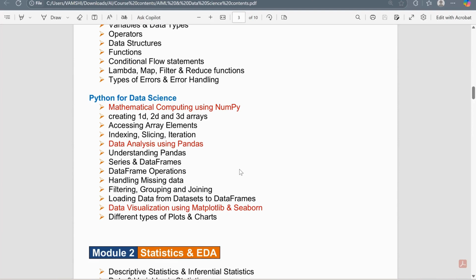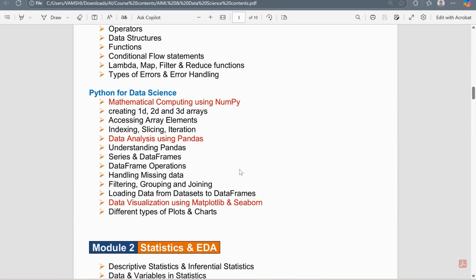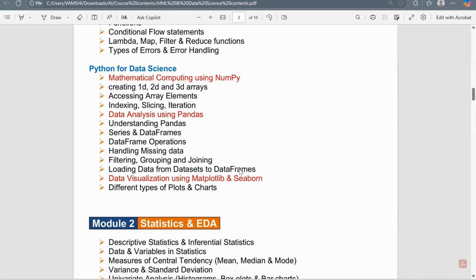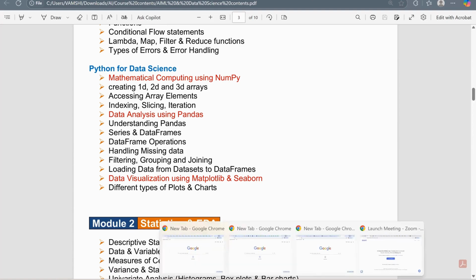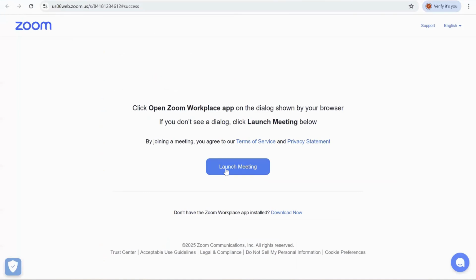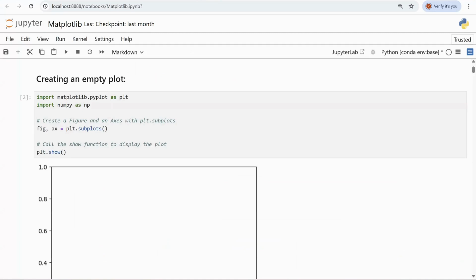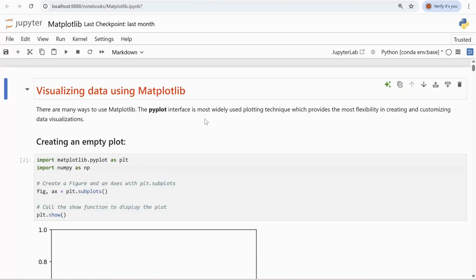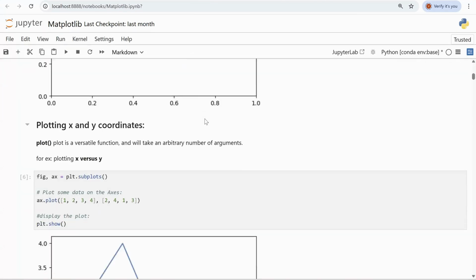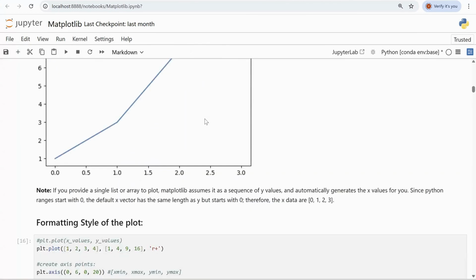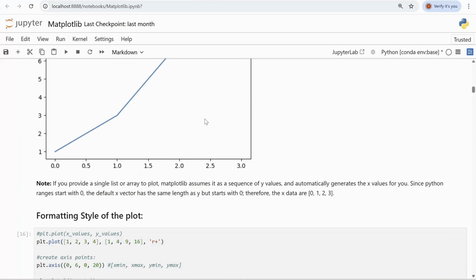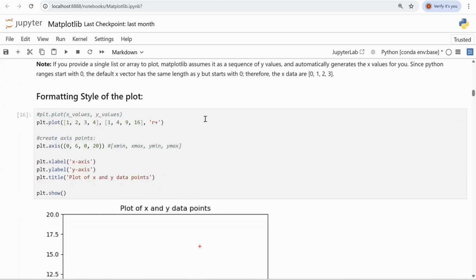Then, as a good data scientist or as a machine learning engineer, it is also important that you analyze the data in a visual format. So we'll be looking at some kinds of plots, which include Matplotlib and Seaborn. Let me show you a few things here, which our past students have performed, and which we'll also be learning as part of the course. If you see, visualizing data using Matplotlib, this is how you visualize the data. You read the data from the web, for example, or from some files, and then we'll also plot them visually.